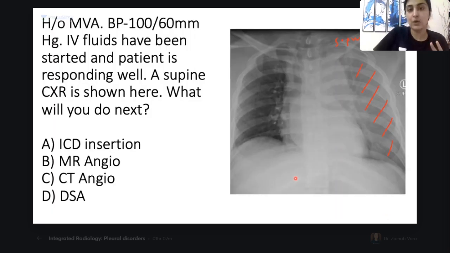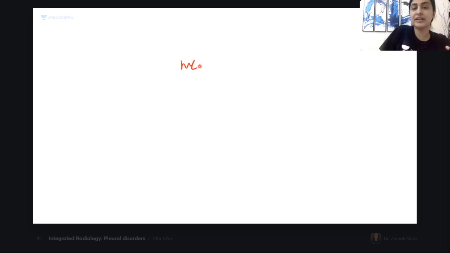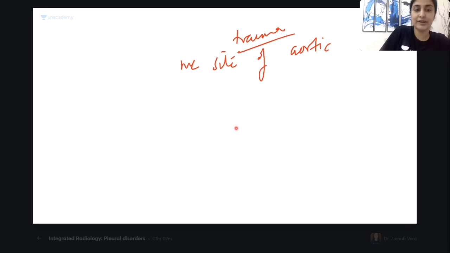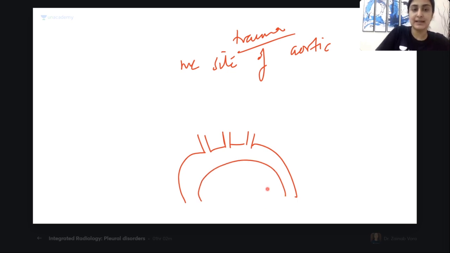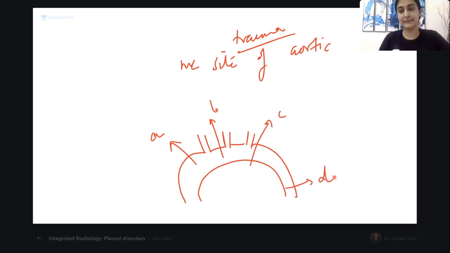Now, what happens? First, tell me what is the most common site where aortic rupture happens. If I'm talking about trauma, which is the most common cause, tell me the most common site of aortic rupture. Where is it commonly seen? Let me just draw the aortic arch and I will mark it for you and you will tell me the most common site. Is it here, A? Here, B? Here, C? Or here, D? A, B, C, D. A lot of you are saying A.